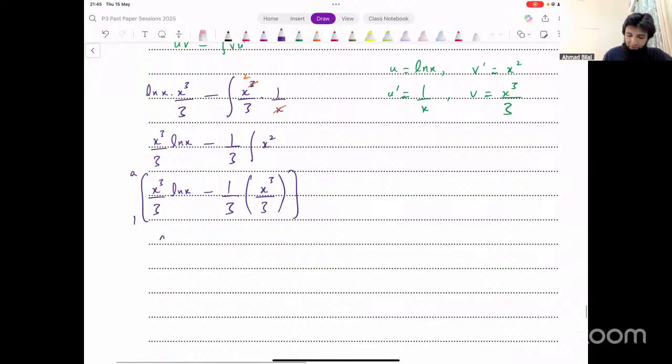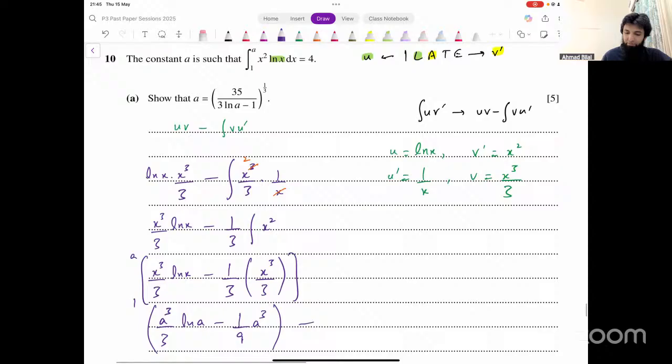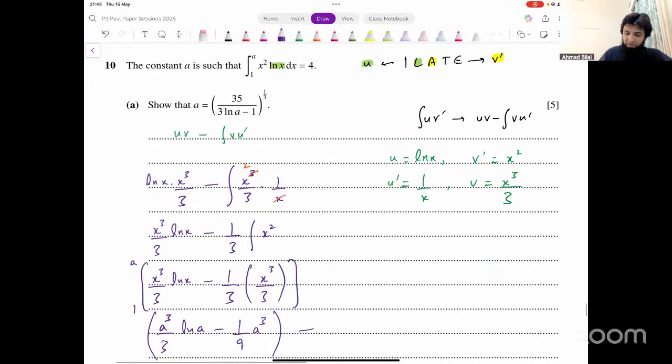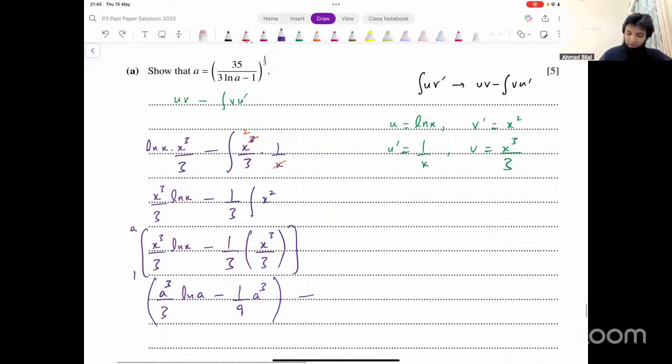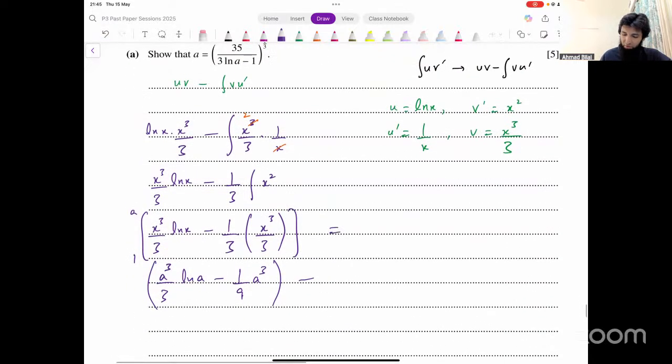Input a first of all, that becomes a cubed over 3 into ln of a minus 1 over 9 into a cubed. Subtract from this the case when x equals 1. Okay, so they actually gave us that this integral is supposed to equal 4, so we can put this equal to 4.